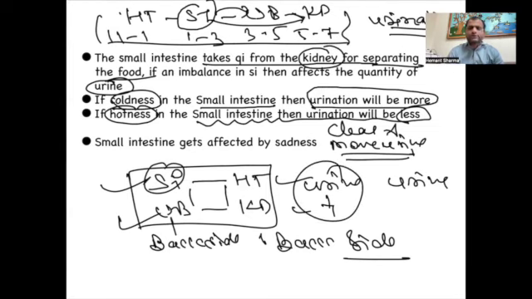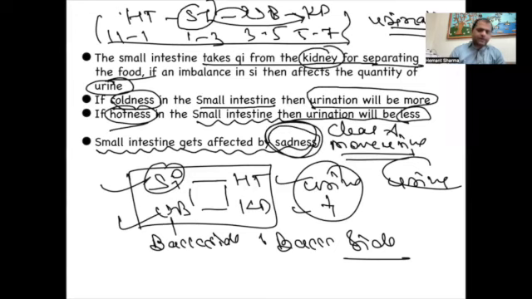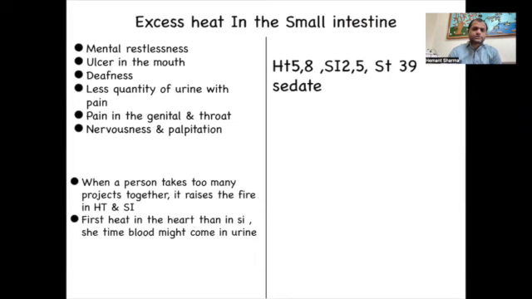We know people urinate more in the winter season, the cold season, and in the summer season the urination decreases. In the same way, if hotness is there, then urination will be less. One more thing: the small intestine is affected by sadness. These are a few things about the small intestine. If the person is sad, there will be disturbances in the small intestine.